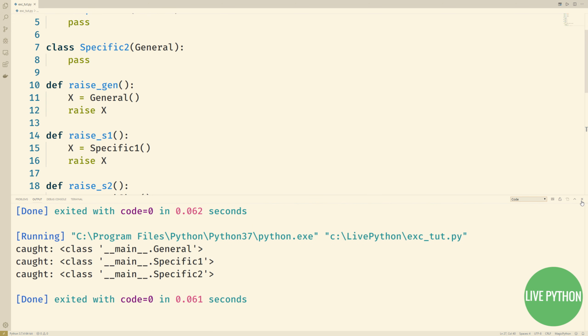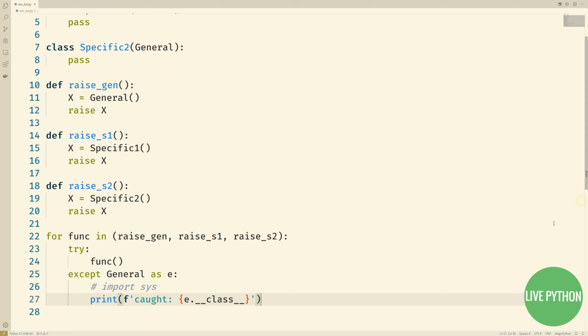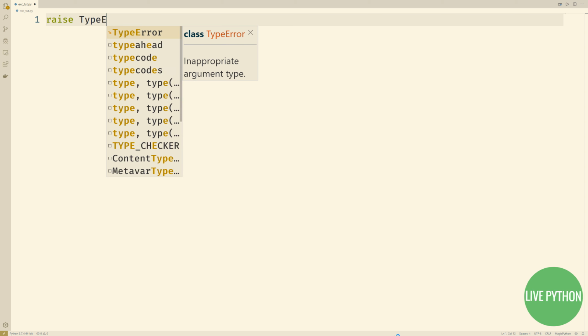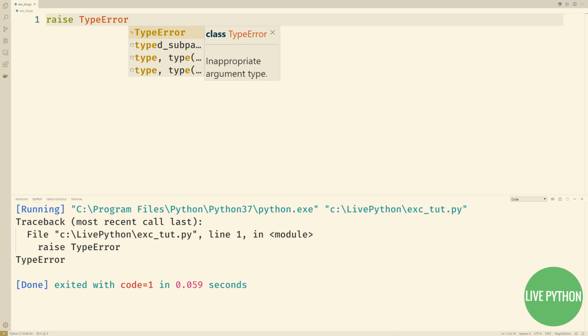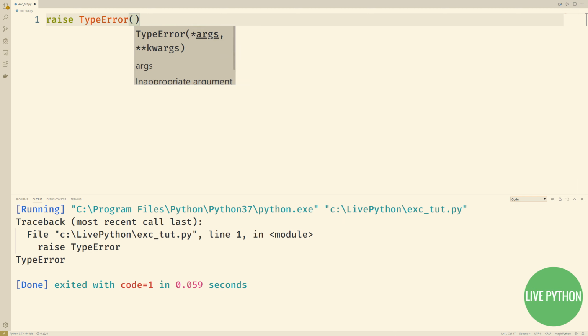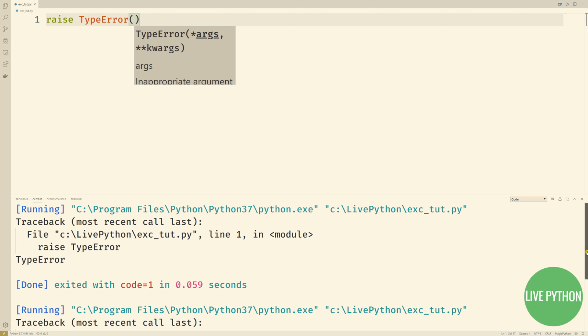All built-in exceptions that Python itself may raise are predefined class objects organized in a shallow hierarchy with general superclass categories and specific subclass types. They live as built-in names in the module called builtins. See how we can raise a TypeError without calling the class, i.e. without creating an instance ourselves. When we do this, Python calls the constructor without any arguments. So now, when we raise TypeError having created an instance ourselves, we get an identical output.